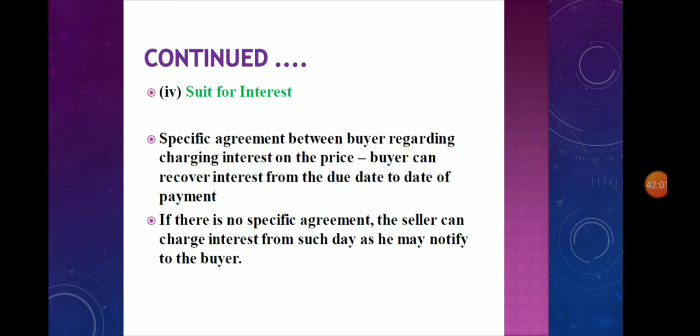Then students, today we have learned about introduction, formation, essentials of contract of sale, the difference between sale and agreement to sell, conditions and warranties, the different types of goods, transfer of ownership, implied conditions and implied warranties. Then who is an unpaid seller, and what are the rights of an unpaid seller against the goods and against the buyer. All the above topics are completed in this class.